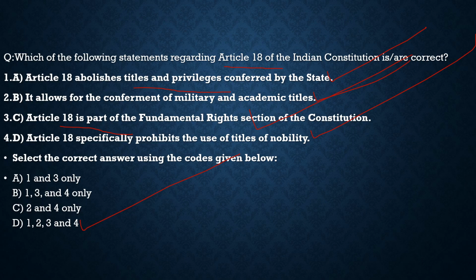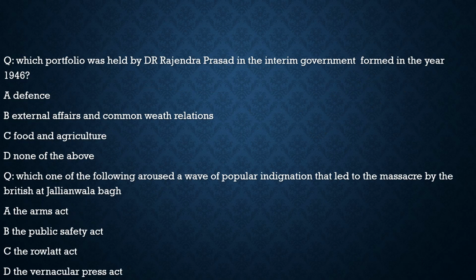With this, I hope you got the basic idea about Article 18 and how UPSC can ask a question from this article itself. Now, let's move to the last part of our discussion, which deals with the previous year questions. Let's try to understand them. Here the question is: which portfolio was held by Dr. Rajendra Prasad in the interim government formed in the year 1946?